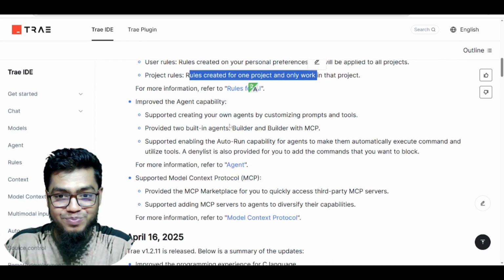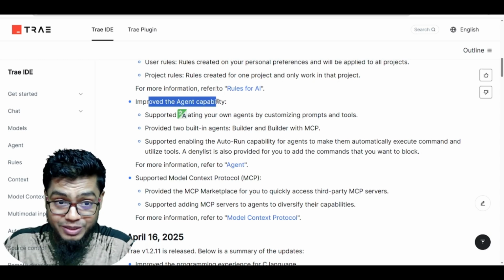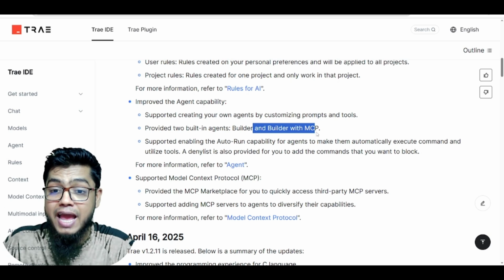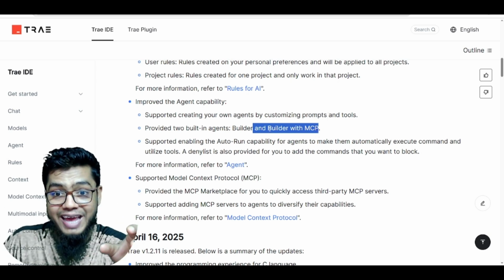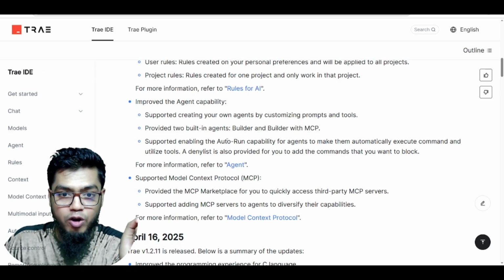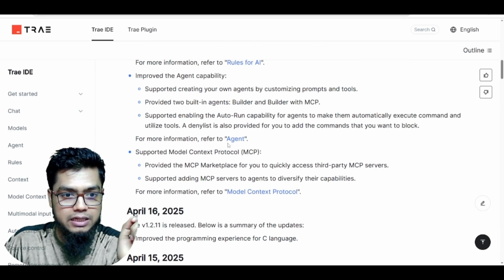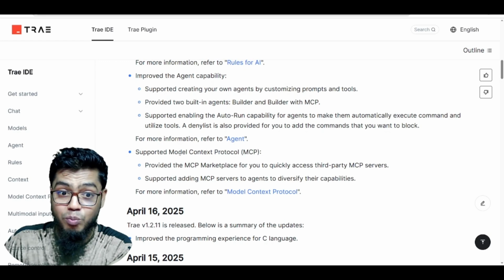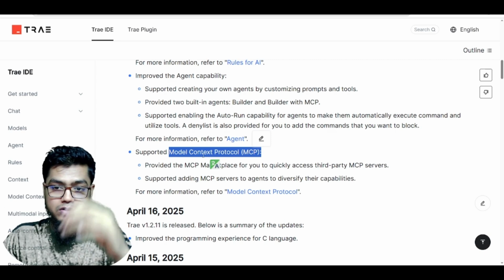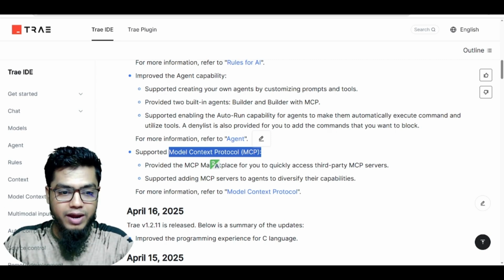Another thing is they provide and improve agent capability, with built-in agent builder and builder with MCP. They also added builder and builder with MCP. Super powerful. And another thing is support for models and Model Context Protocol, MCP. So let's go into Trae AI right now.